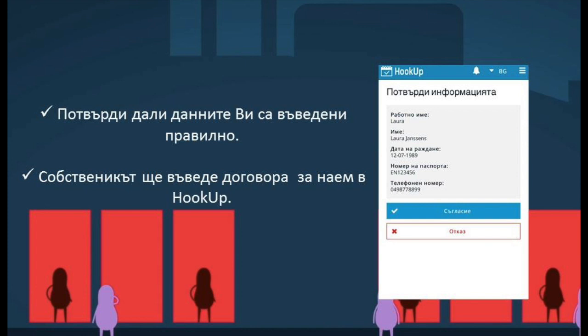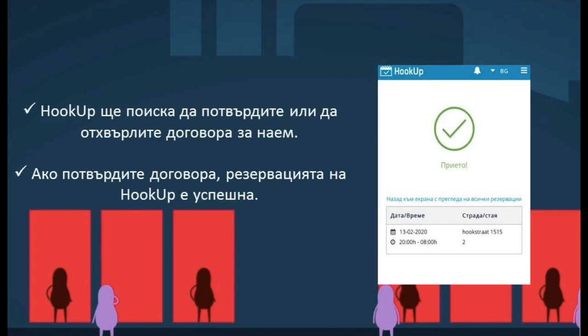The owner will now enter your rental agreement in HookUp. HookUp will ask you to accept or refuse the rental agreement. If you accept the agreement, your entry on HookUp is successful.